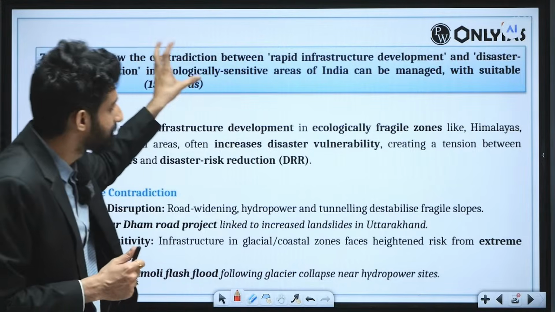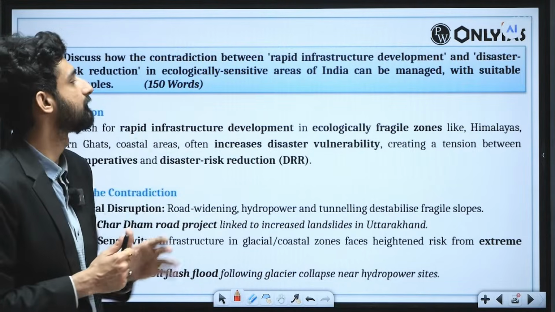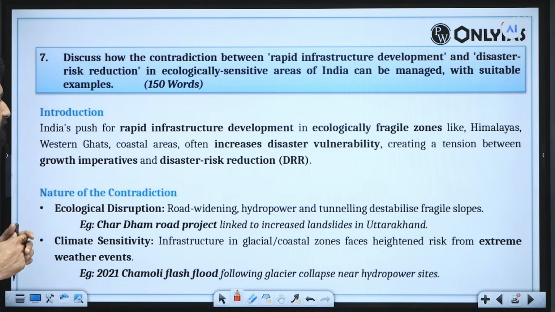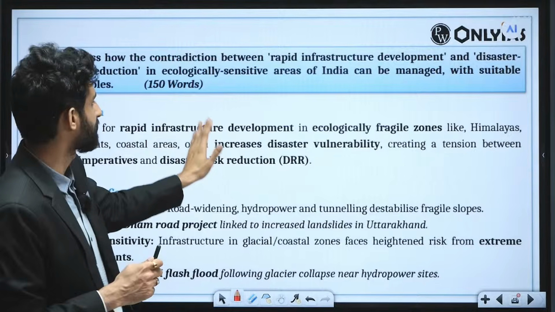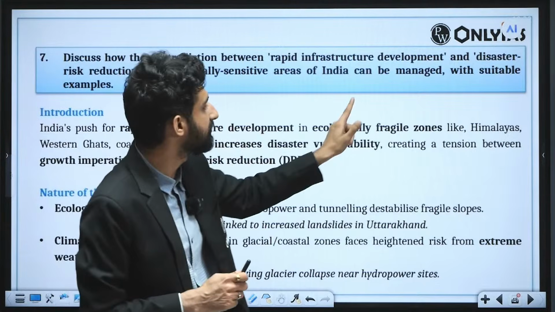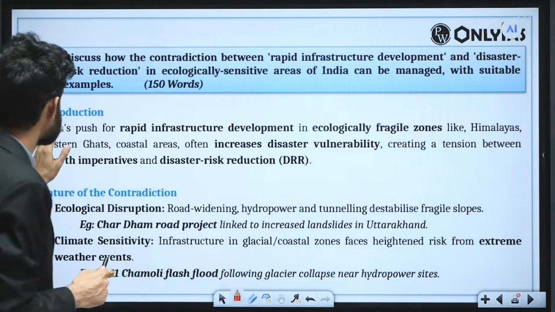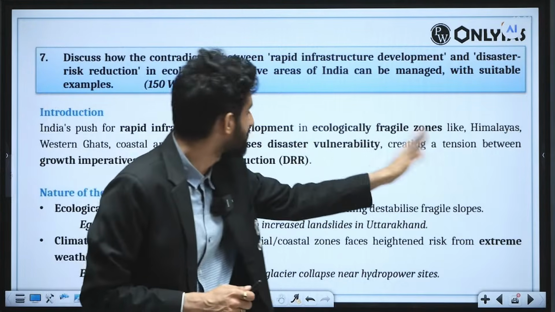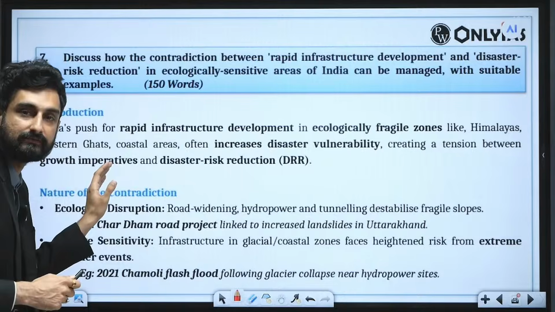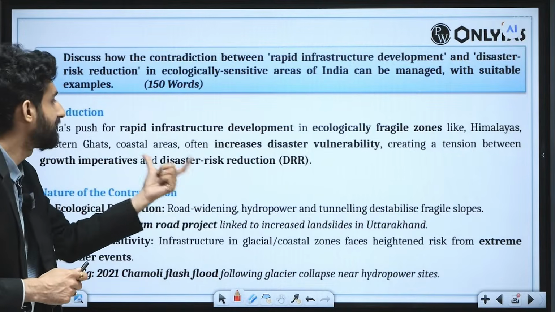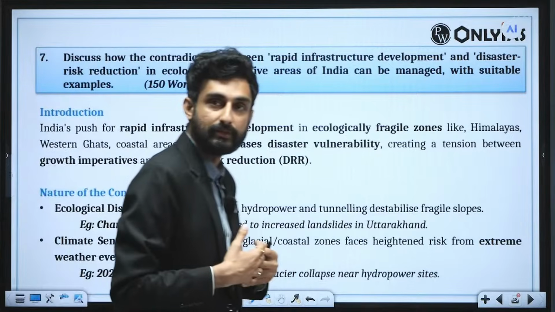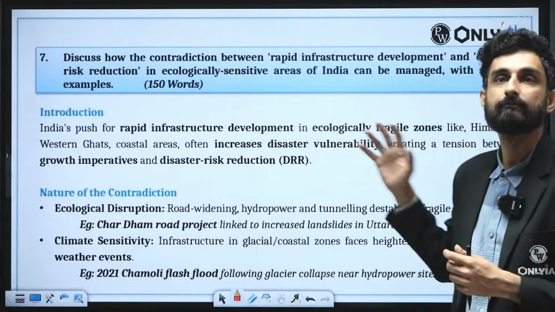Now how this can be managed, and you have to also give examples. So you can start your answer with a basic introduction that India's push for rapid infrastructure development in ecologically fragile zones like the Himalayas, Western Ghats, and coastal areas often increases disaster vulnerability, creating a tension between growth imperatives, that is economic development, and the disaster risk reduction ideology and objective with which we are going. DRR, Sendai Framework, you must have been knowing it.